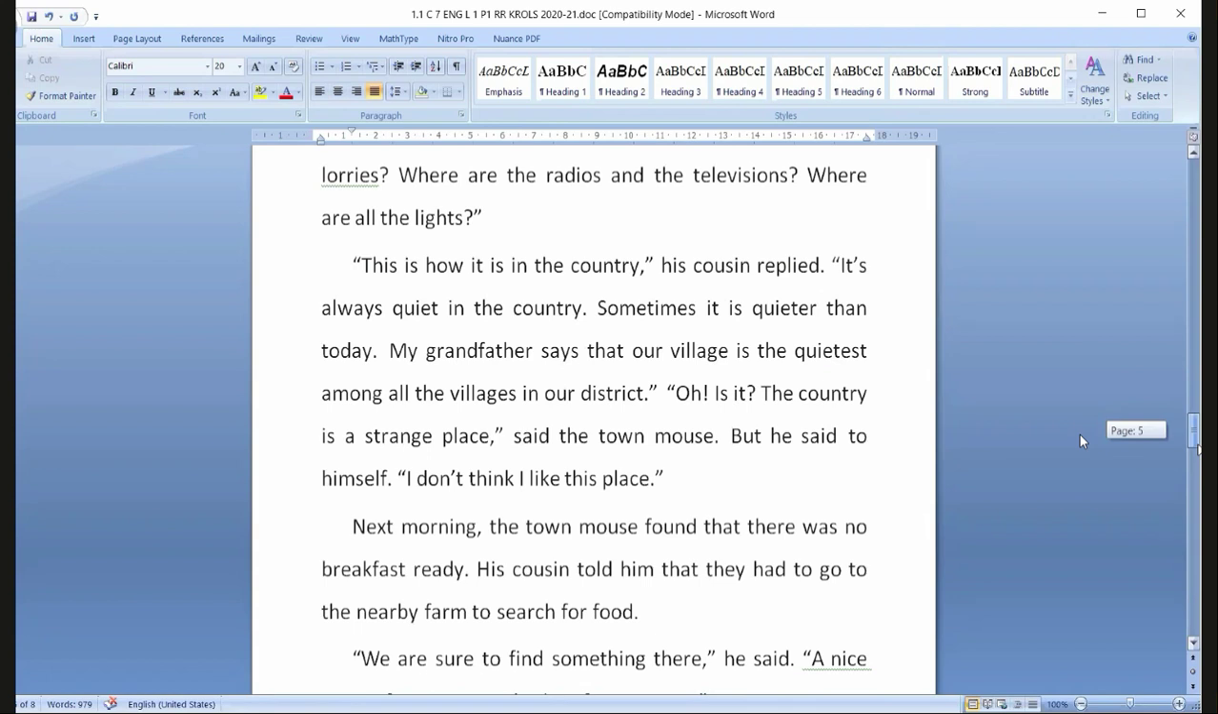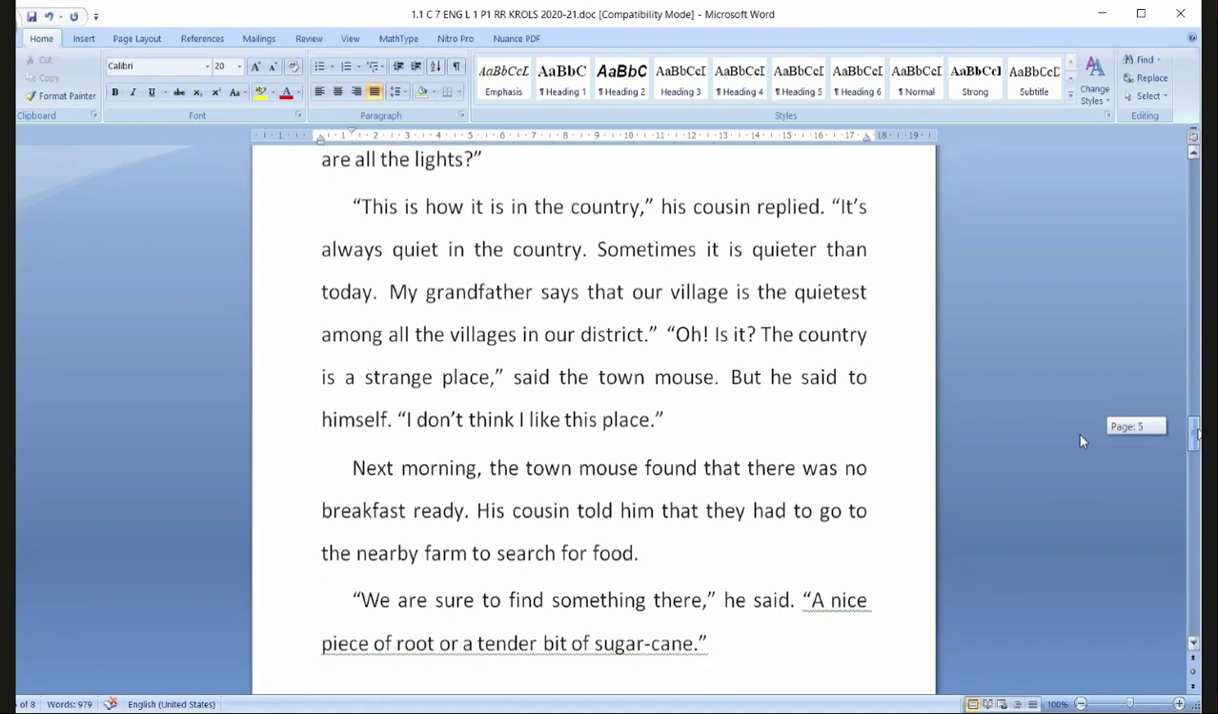Then it said, this is how it is in the country. His cousin replied, it's always quiet in the country. Sometimes it's quieter than today. My grandfather says that our village is the quietest among all the villages in our district. Oh, the country is a strange place, said the town mouse. But he said to himself, I don't think I like this place. See, this is how it is in the country. The country will be like this only, cousin. It's always quiet. It will always be quiet.